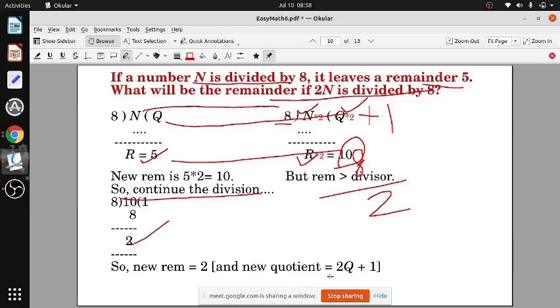And quotient तो पूछा नहीं है. If you want the quotient, it is 2q plus 1. But they have not asked. अगर quotient यहाँ 4 दिया हुआ है तो ये 4 into 2 8 plus 9 होगा. But quotient is not asked. The final remainder will be 2.